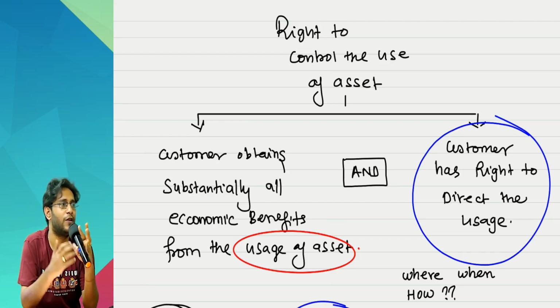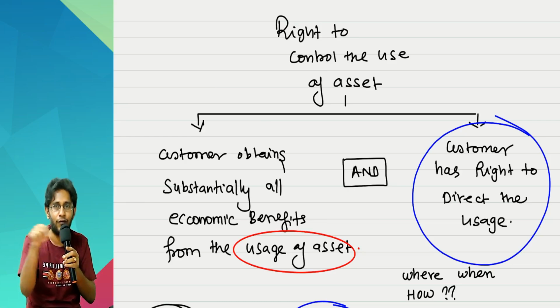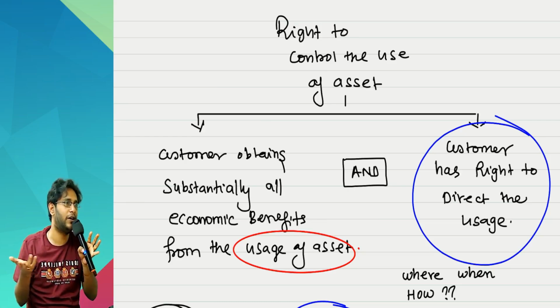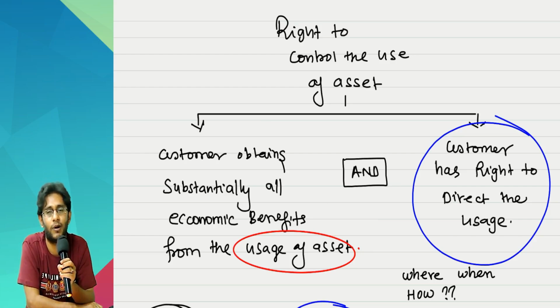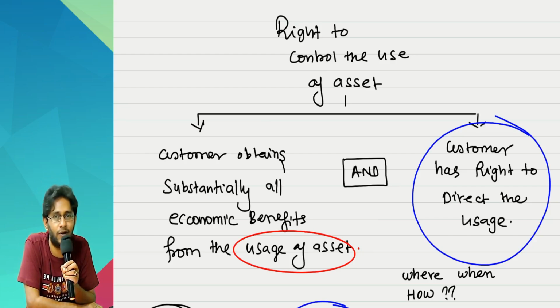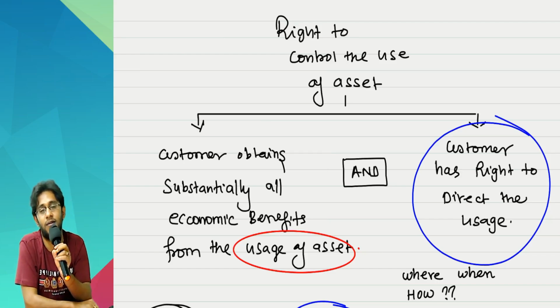So technically speaking, you are gone. There is no right of yours on that asset because everything is predetermined. Whether you apply your mind or not, that will anyway work. Whatever has to happen will anyway happen. Somebody else will take your decisions. The standard says, one last chance is there.